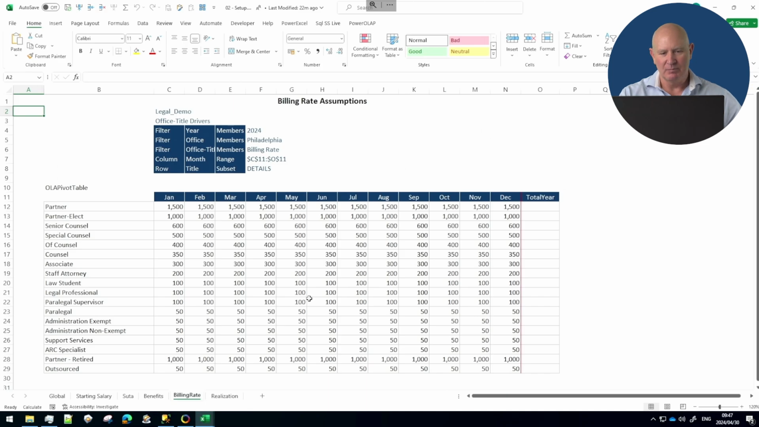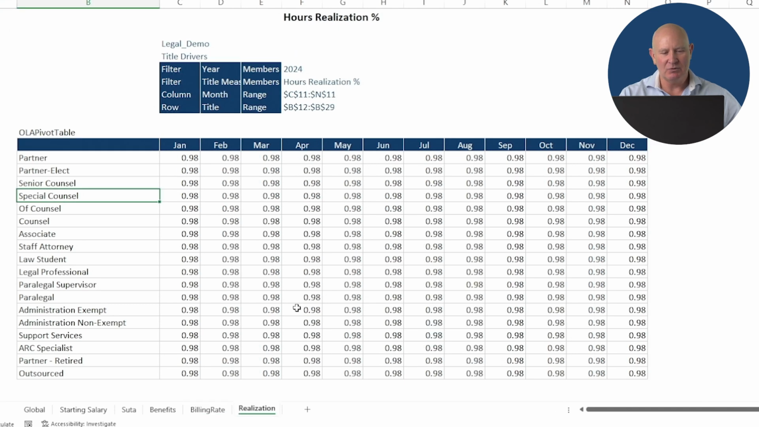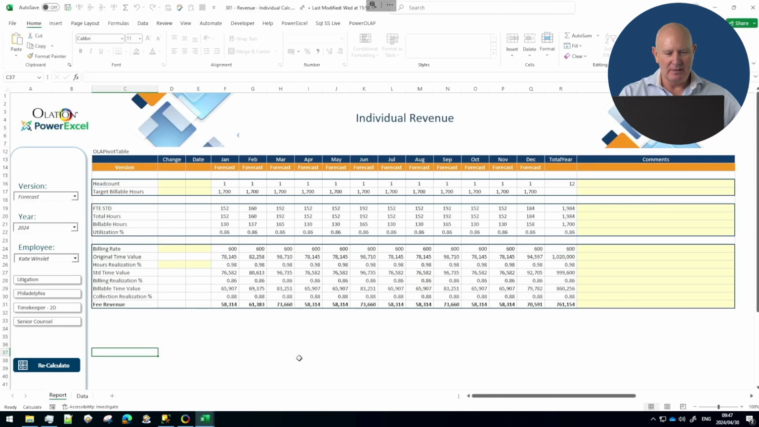Here's some examples, highly customizable. We might have a starting billing rate, we might have a starting hours realization, and all we need to do is type this data into a grid or copy and paste this data in, and it's going to load it up into our model and be ready for using in the calculation. Let's have a look at how it calculates on an individual basis.